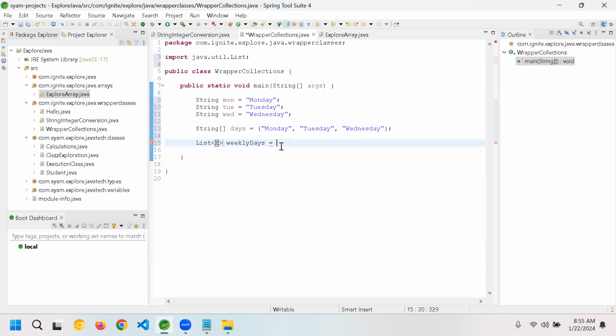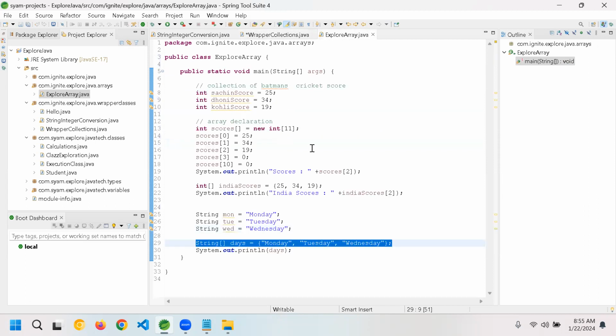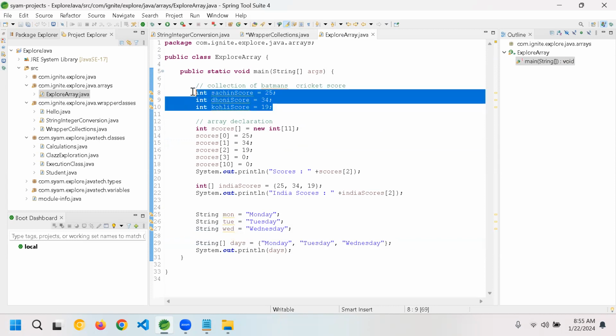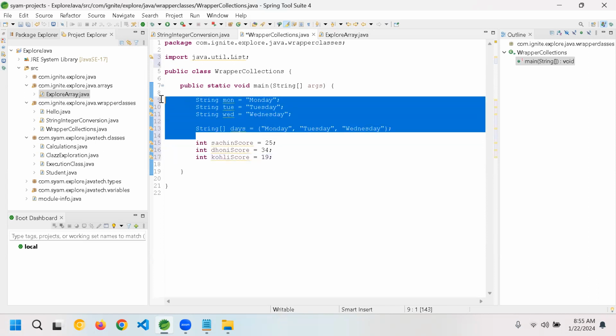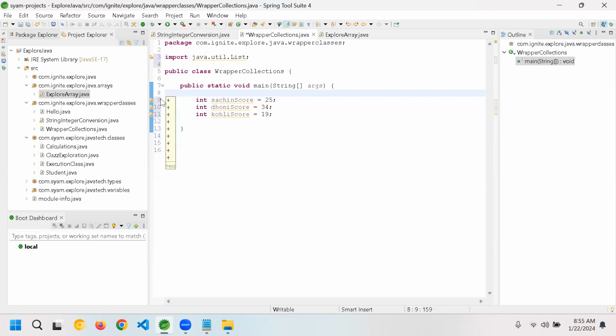You have to specify what type of values you want to keep. Let's say in days, we don't want to keep it here. Let's go with our scores itself because this is more interesting for us. The scores, we want to keep it, right? Let's say integer. We go here, integer values. Let me take out the days, guys, because days are strings that we don't understand. We want to understand in the event of wrapper classes, not in the string class. So now what we can do here is, let's say List.of.